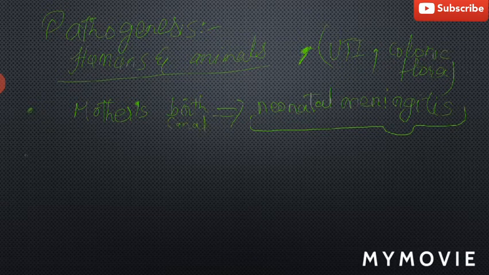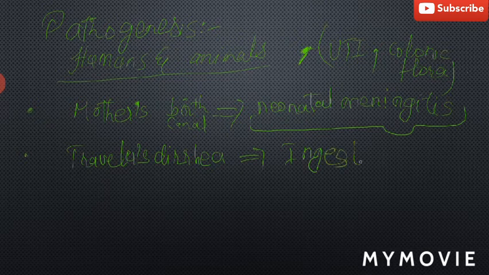The next thing is traveler's diarrhea, and the source for this is eating contaminated food or drinking water contaminated with human feces.